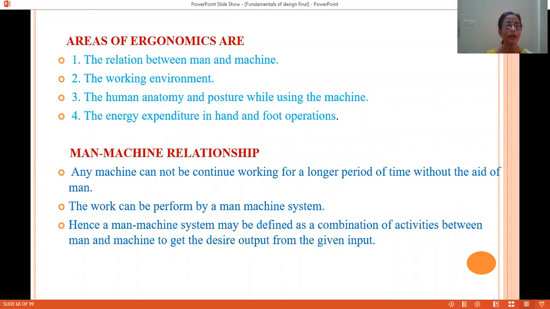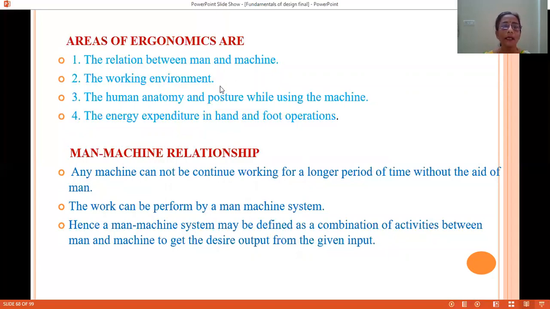Let us see the areas of ergonomics. Various areas of ergonomics are relationship between man and machine, working environment, human anatomy and posture while using the machine, and energy expenditure in hand and foot operations. Relationship between man and machine we are going to study in further slides.